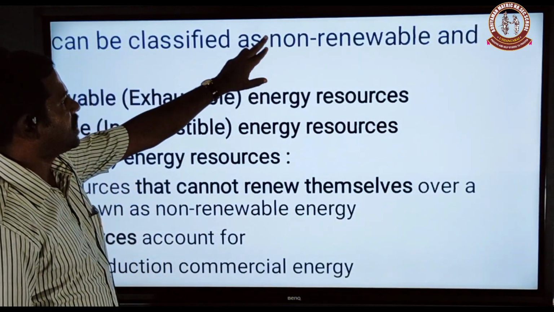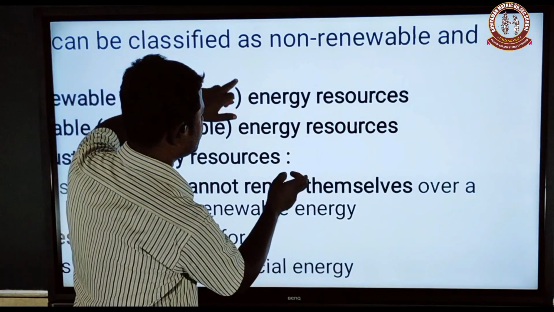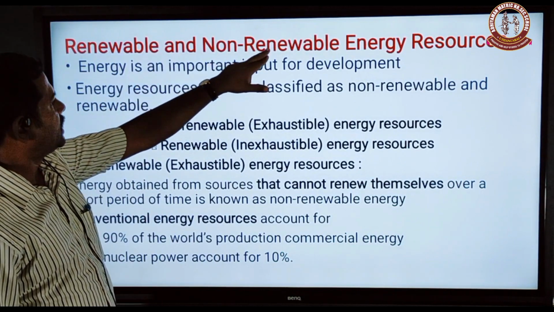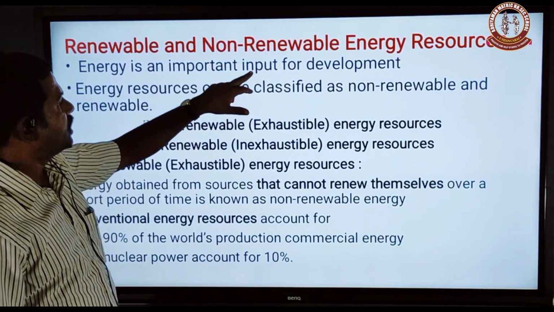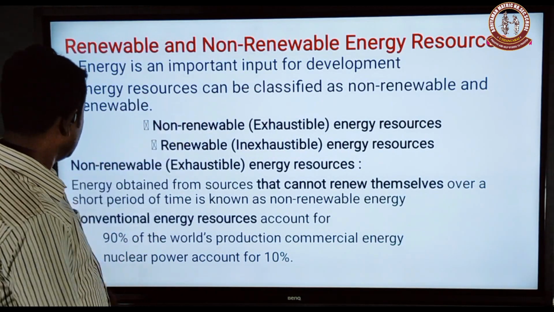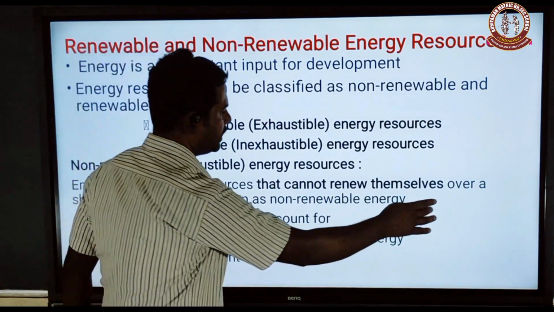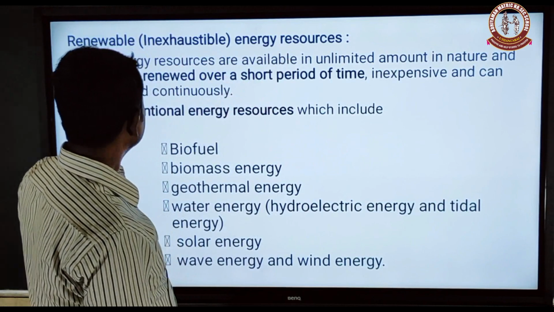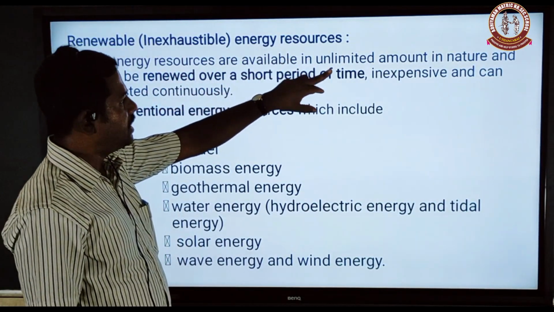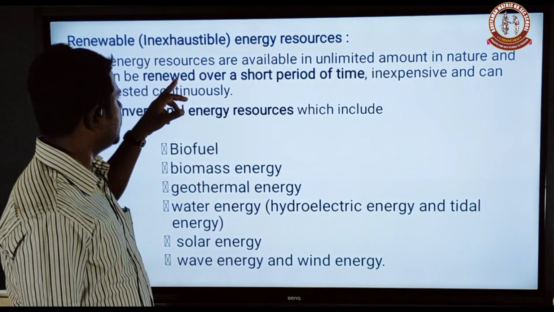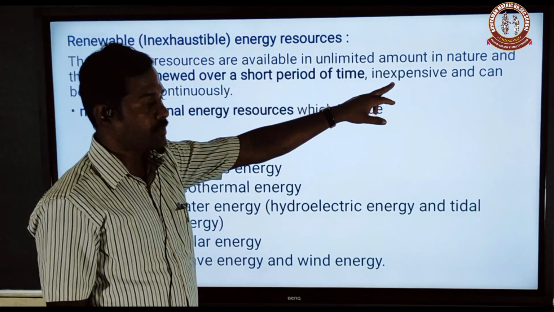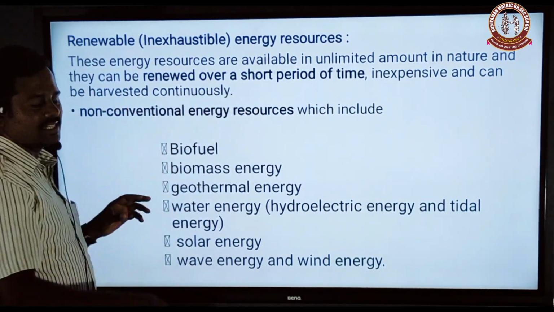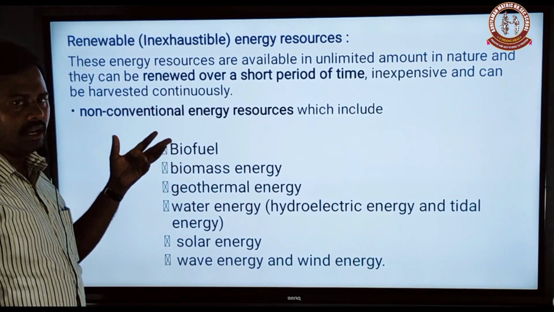Energy resources can be classified as non-renewable and renewable. Energy is an important input for development. Nuclear power accounts for 10%. Renewable, inexhaustible energy resources are available in unlimited amounts in nature, can be renewed over a short period of time, are inexpensive, and can be harvested continuously. These are the major differences between renewable and non-renewable.